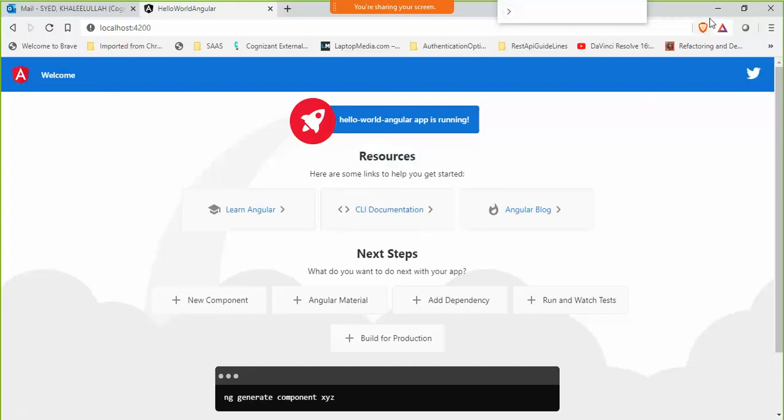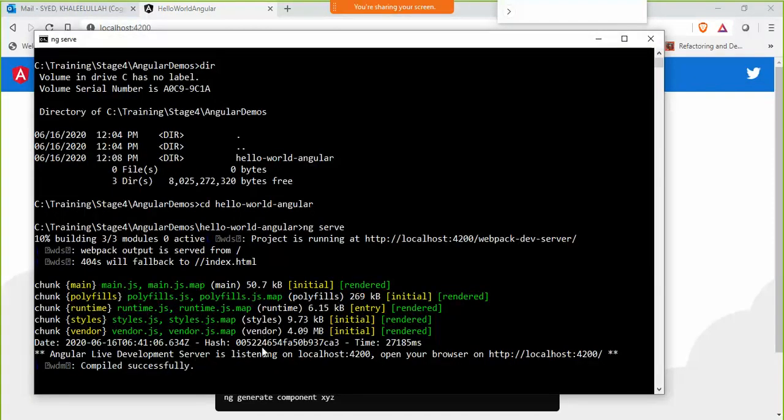So my application is hosted and it is running, and I can see the output also in the browser. Fine. And I can also stop my application by pressing Ctrl C here. It will ask me whether I want to terminate or not. I want to terminate. I'll say yes.